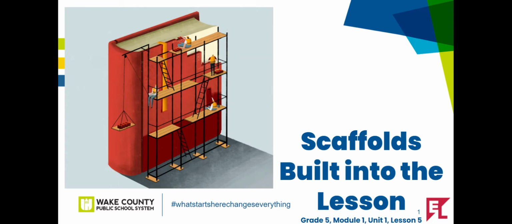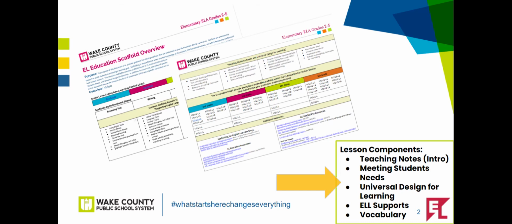Throughout this learning opportunity, we'll focus on examples of scaffolds that already exist within the EL Education lessons using Lesson 2 from Grade 5, Module 1, Unit 1. An EL Education scaffold overview document for elementary ELA grades 2 through 5 can be found in Learning Central under the appendix within each grade level module and in the teacher planning tools for your grade level curriculum. Please refer to this document for additional supports as you plan.